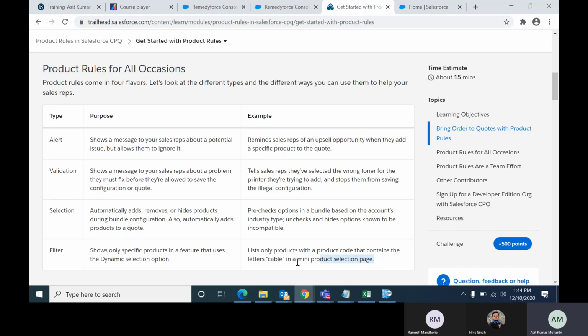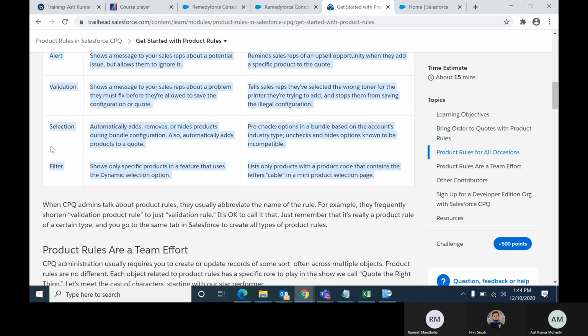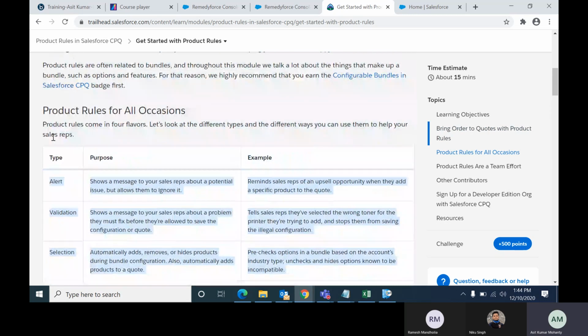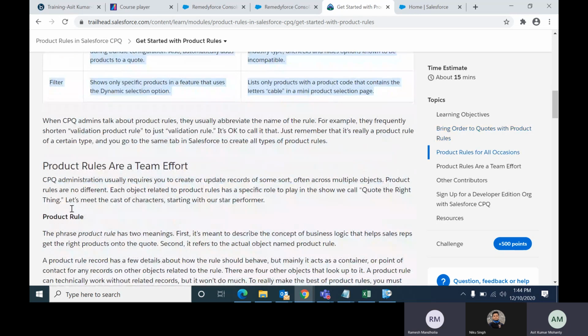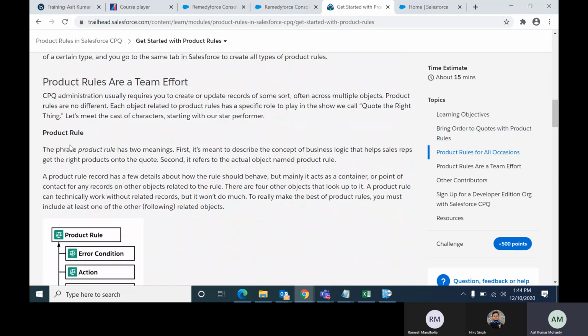So these are the four types of product rule. We will learn more about all these product rules one by one, but today we will learn about alert and validation first. Now, if you go to product rule itself, you can see a tab there, product rule, and you can create records. That means product rule itself is an object, and you can create records.